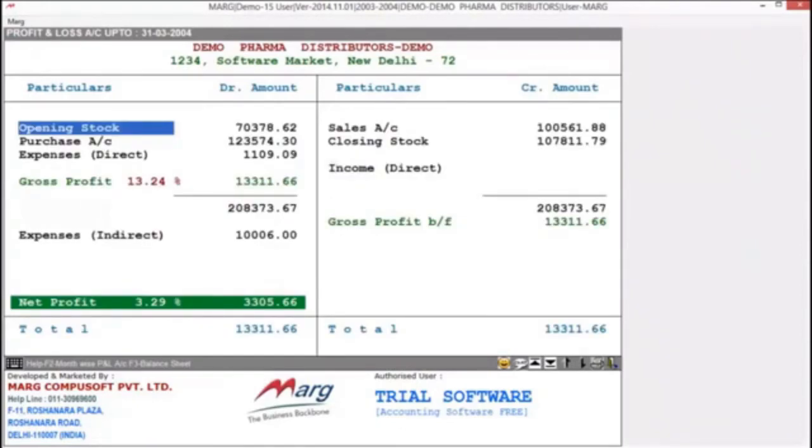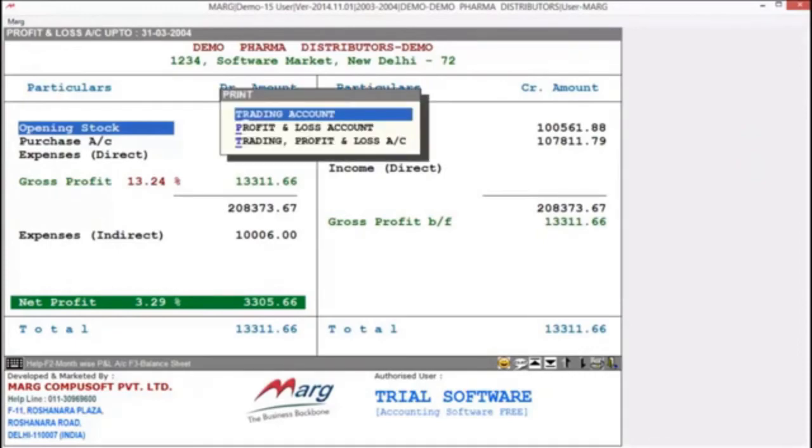Now same, press Alt plus P. Here you have some options which you want to print. For now, we select trading and P&L account.